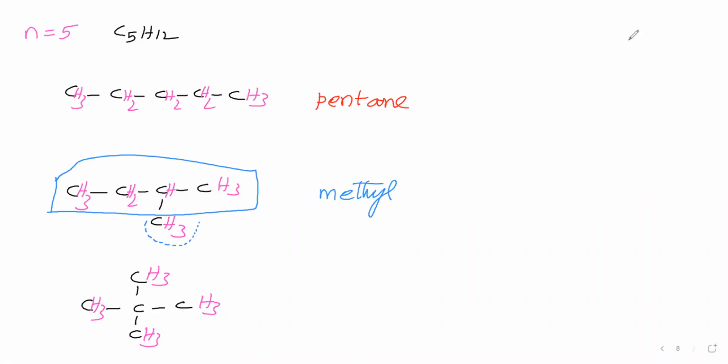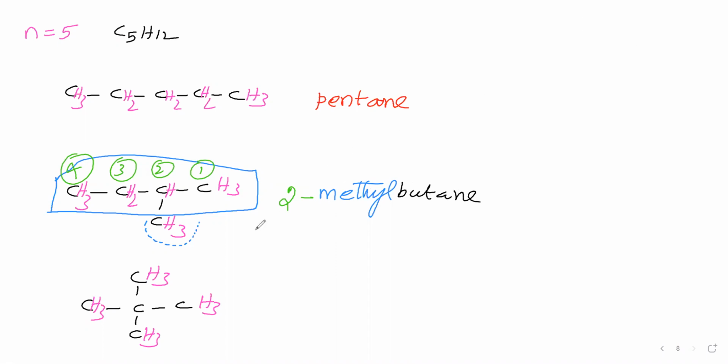Now the position we have to say, therefore we have to give numbering. How to give numbering in the parent chain means the branch should get the least position. As per that we have to give the numbering. You can start from the left extreme of the parent chain, otherwise the right extreme, such that the branch should get the least position. So we will start numbering from the right extreme. Here number 1, here number 2, here 3, here 4. So the methyl group is present at the second carbon, therefore we will say 2 methyl. Next, the parent chain has 4 carbon atoms, therefore butane. So 2 methyl butane is the name of this compound.